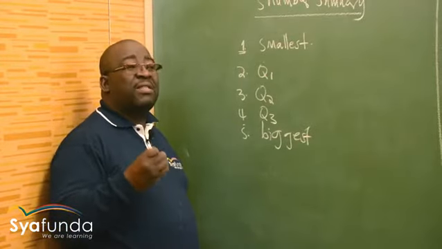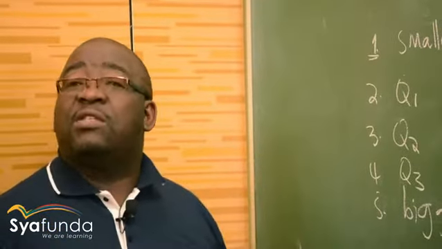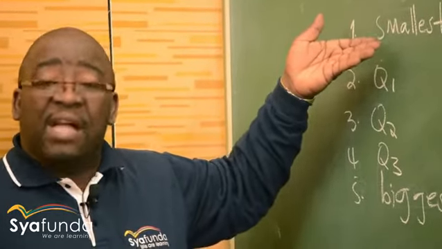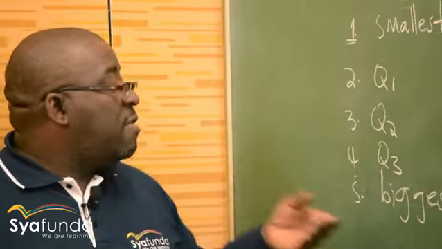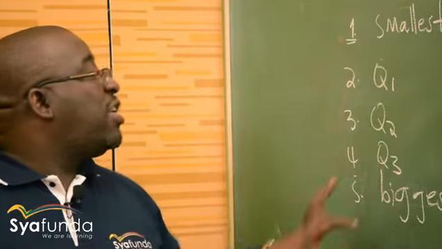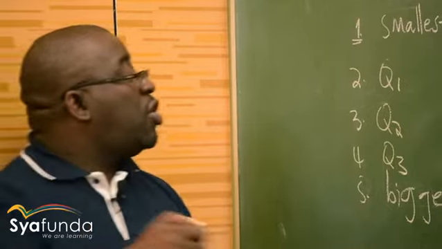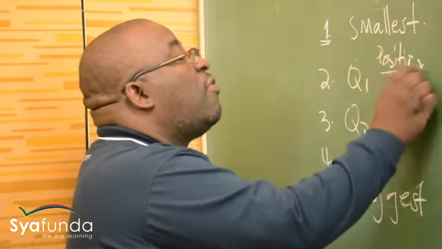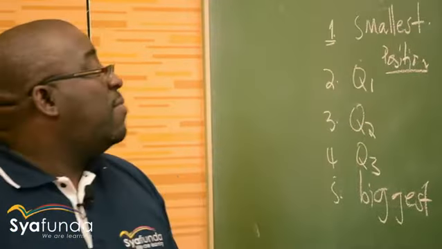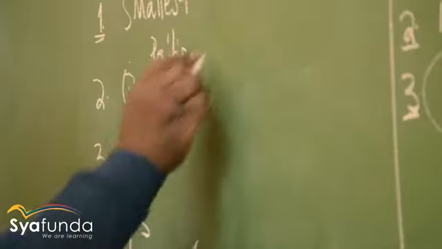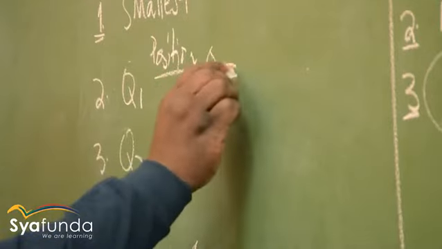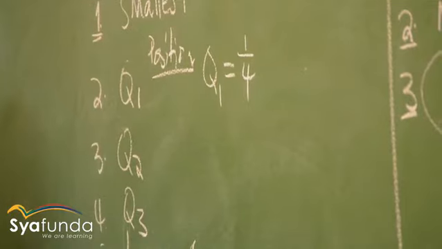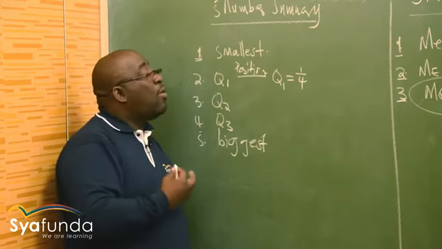So how do you find this? The smallest and the biggest are very easy to see. You just use your eyes. You see the smallest value in that data, it will be 1. The biggest will be 5. So how do you find Q1, Q2, and Q3? To find Q1, you find the position of Q1. What position is Q1? We call them quartiles. This is called the lower quartile. Q1 is also referred to as the lower quartile.